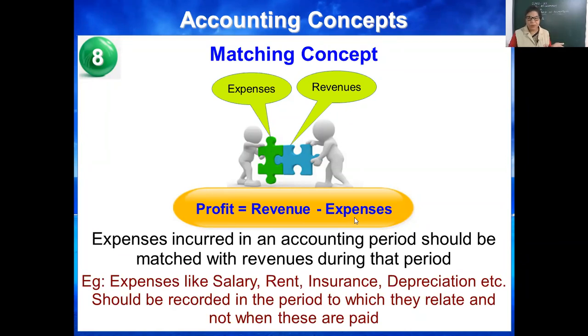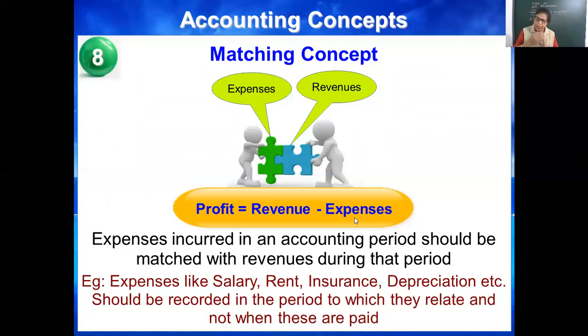See, in my accounts, I am recording the expenditure of the current year and income of the previous year. Is it possible? No, that will be wrong. That's why the matching concept says that expenses and revenues should be of the same accounting year.